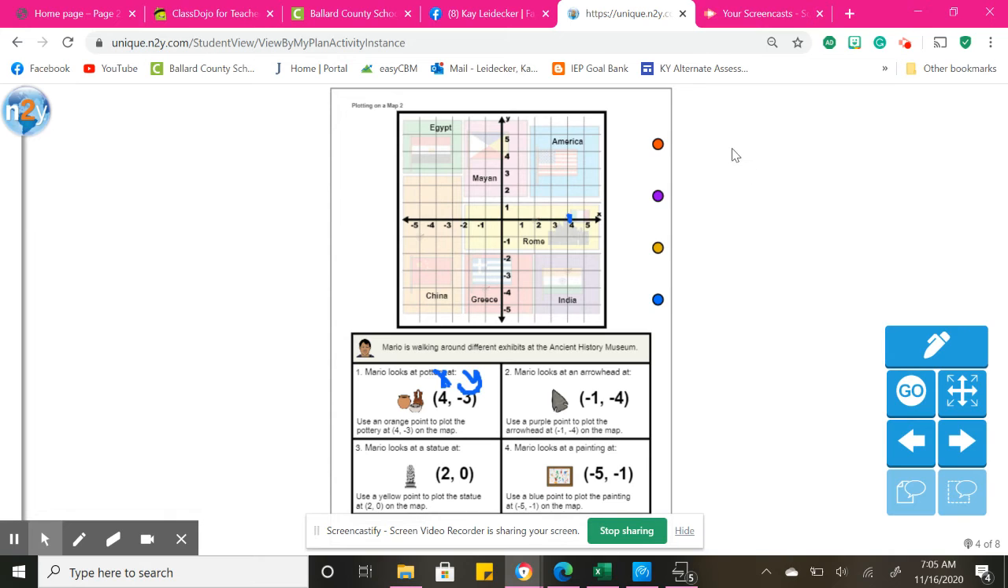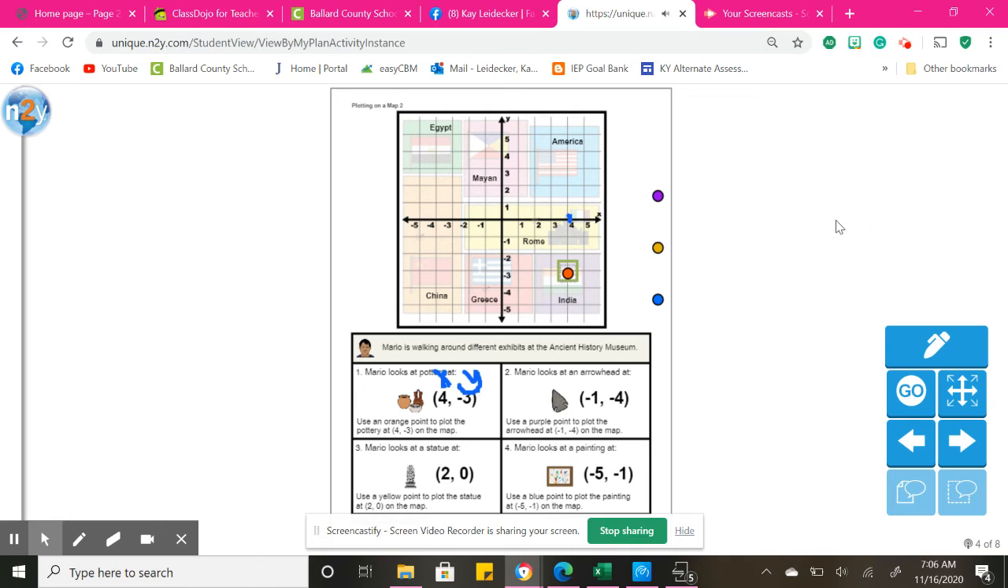Okay, so I went back and looked. I guess I looked at the dots. So I guess this was yellow. This is blue. And then we have purple and orange. So I guess this red dot up here is supposed to be orange. So I'm going to start again. 4, and I go down 3. 1, 2, 3. So I take my orange dot. 1, 2, 3. There we go.